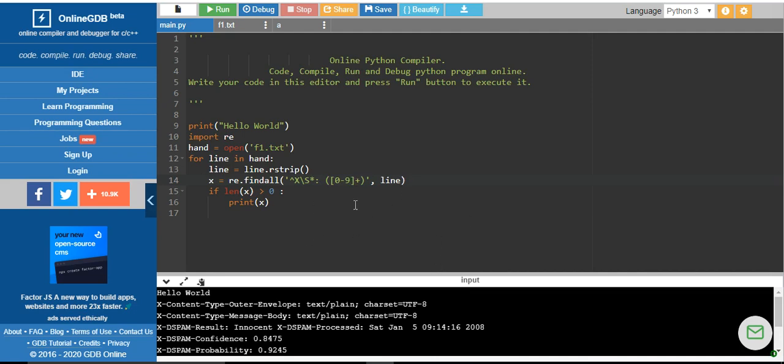So please remember, whenever it is doing findall, the search method will give you the position and the entire line will be extracted. But what does findall do? It will match all the occurrences and return that particular occurrence.